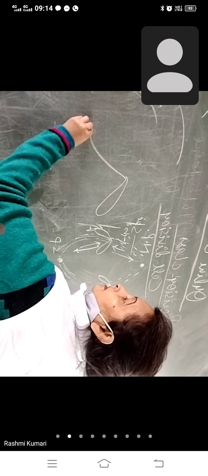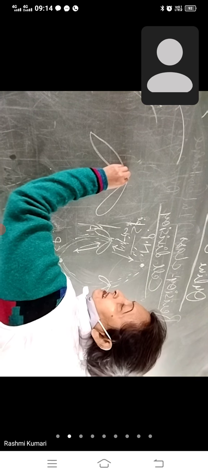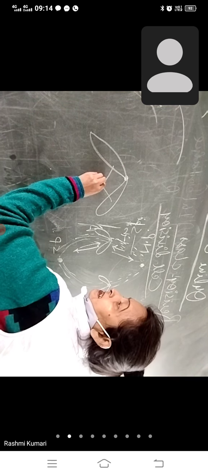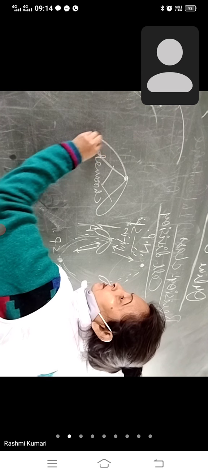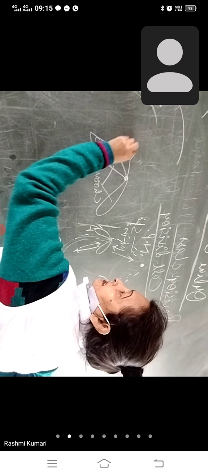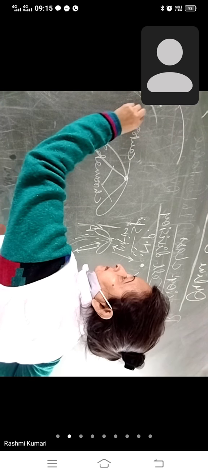Am I clear? Then what happens? Just see. Suppose this is the structure of a chromosome, ठीक है? This is the centromere and this is the chromatid. लिख लेना. It is chromatids. This is the centromere. Is that clear?